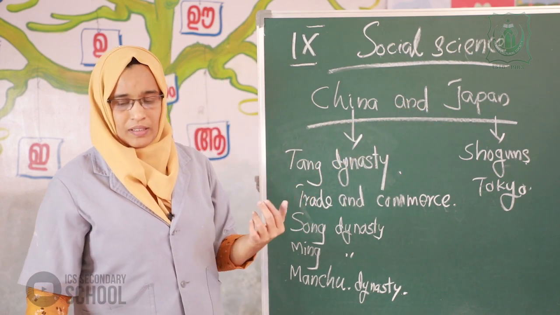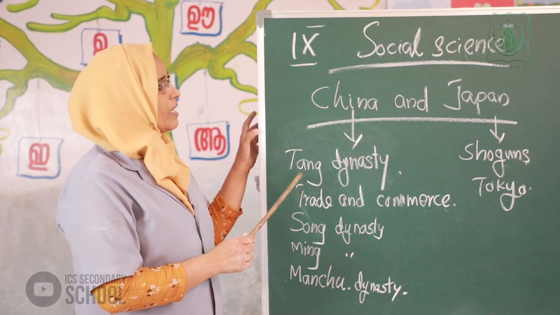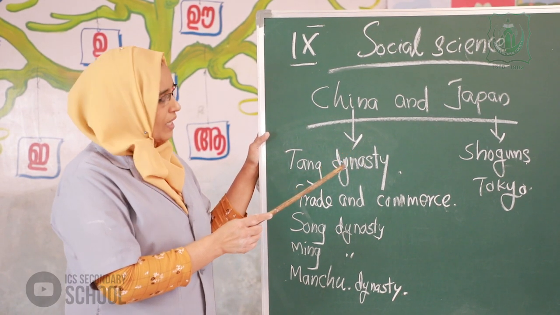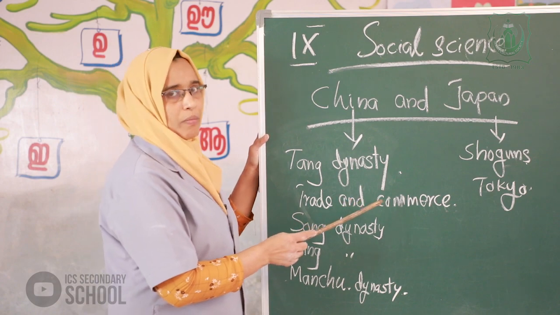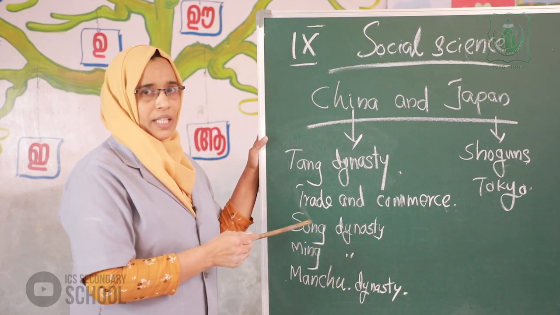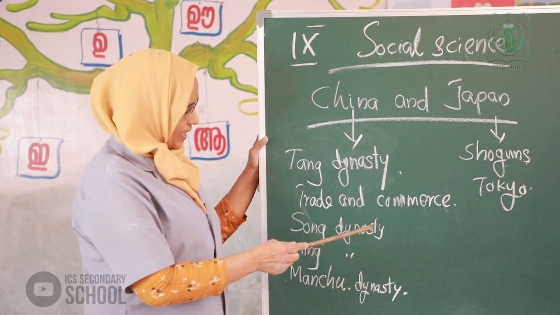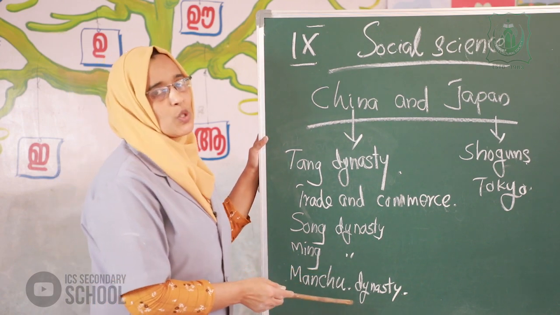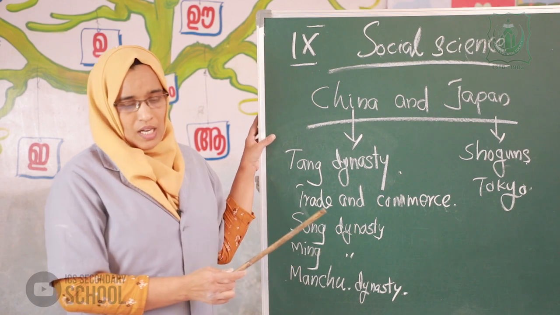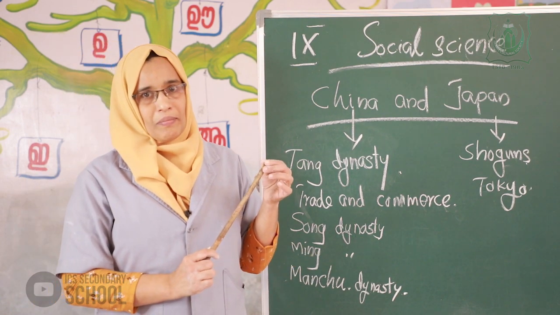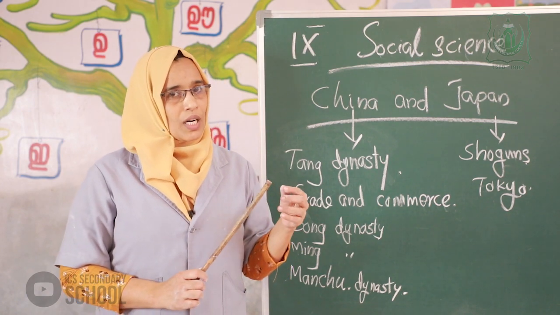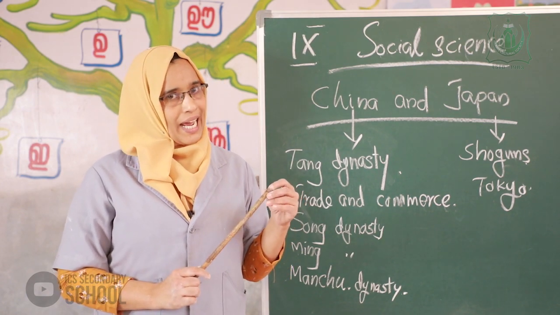China was ruled by the Tang dynasty, then trade and commerce were promoted, then the Song dynasty, Ming dynasty, and Manchu dynasty. At that time, Japan was ruled by landlords.